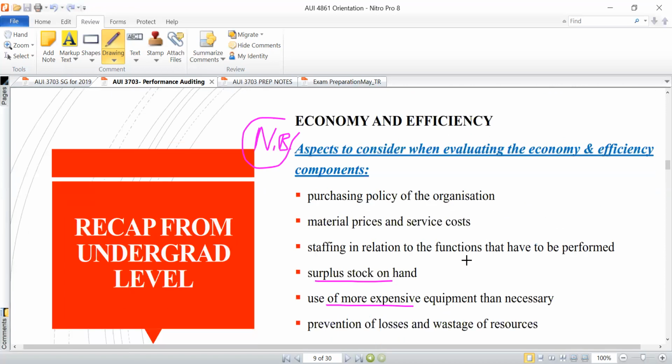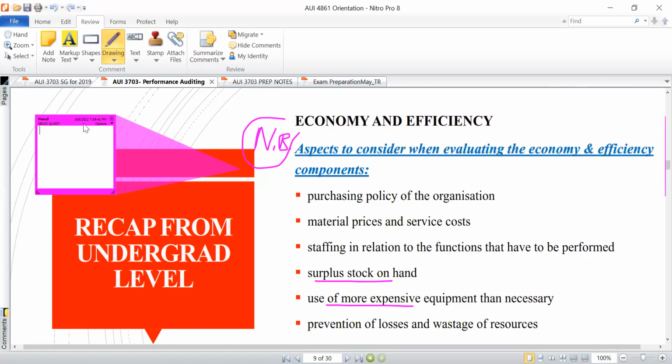Now, what are those aspects that you need to consider when you're evaluating whether it's an economy element or whether it's an efficiency element? Because in the context of an exam, under normal circumstances, if they ask you to draft, number 1, audit procedures, I'm just going to outline the common things that they will ask you concerning this.